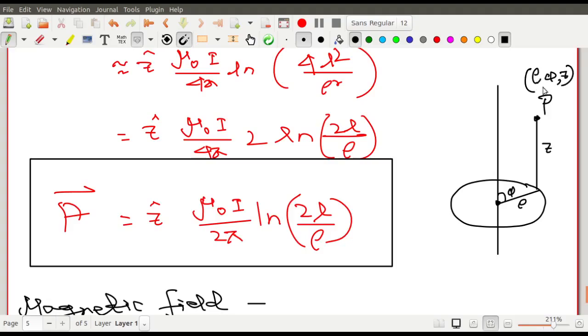সেই জন্যই এই পয়েন্টটার কোঅর্ডিনেট হচ্ছে rho, then phi, and then there is a z, একটা rho লাগবে, একটা phi আর একটা z. So this is the coordinate of the point capital P. এটাই হচ্ছে ক্যাপিটাল P পয়েন্টের কোঅর্ডিনেট, that is rho phi z. বোঝা যাচ্ছে? rho phi z. So this is cylindrical coordinate system, right?